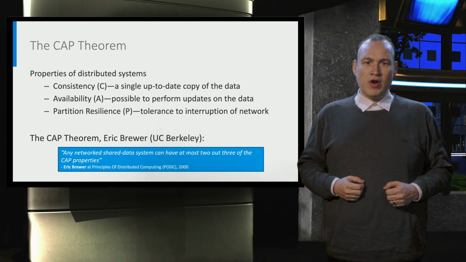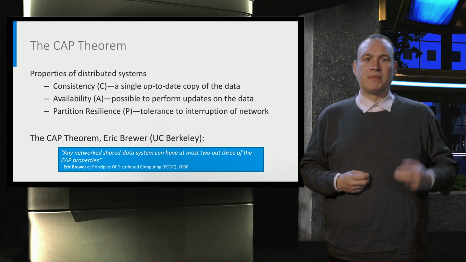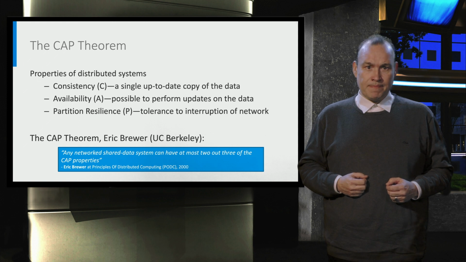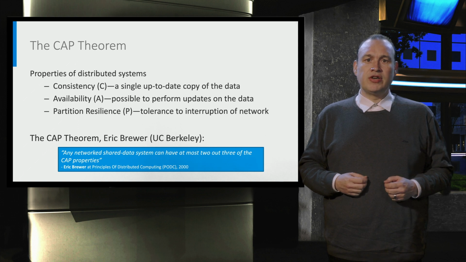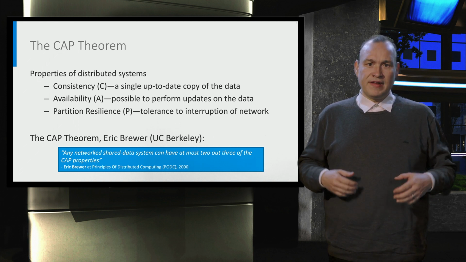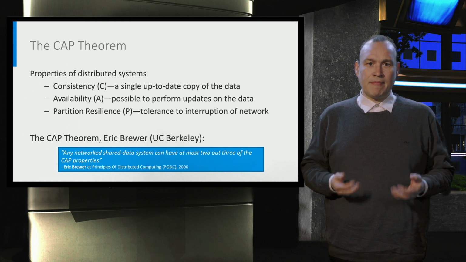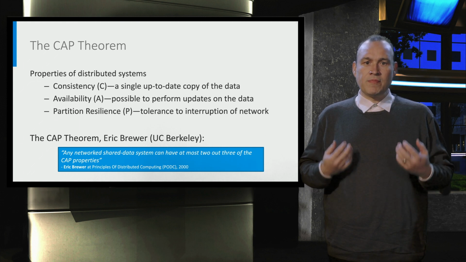The CAP theorem, originally brought up by Eric Brewer from UC Berkeley as a simple conjecture, says that in a distributed system you can only have 2 out of these 3 properties. And this theorem has been proven by Gilbert and Lynch. Now, in the modern interpretation, we no longer consider 2 out of 3. It's more you have to pick your poison. Which of these 3 are you willing to compromise on? So you have to allow for some degradation or corner cases because you will never have all 3 100% at the same time.